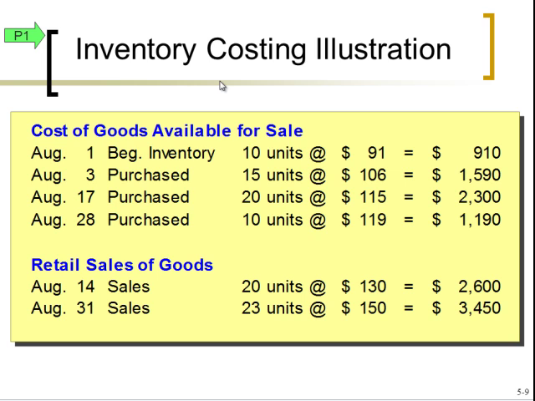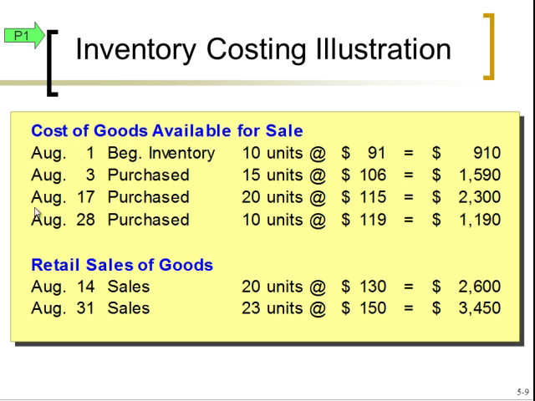So inventory costing. What we have here is an example, two different sections. Here is our cost section, the cost of goods available for sale. This is what we purchased, what cost we had to incur, what price we paid as a store. Down here we have sales, which you'll notice the price per unit that we sell at is going to be higher than our cost. That makes sense. Otherwise, the company won't be able to last very long if they don't make a profit.